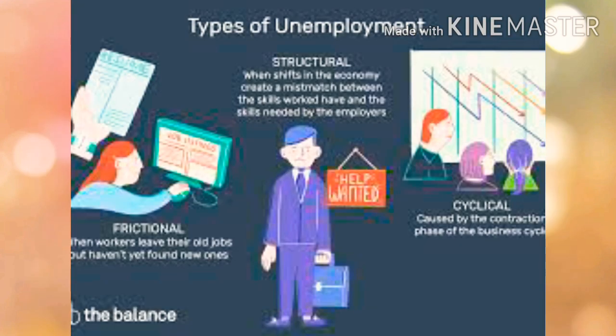In India, there are 4 main types of unemployment exist. They are seasonal unemployment, disguised unemployment, open unemployment, and educated unemployment. So once again, the 4 main types of unemployment exist in India were seasonal unemployment, disguised unemployment, open unemployment, and educated unemployment.